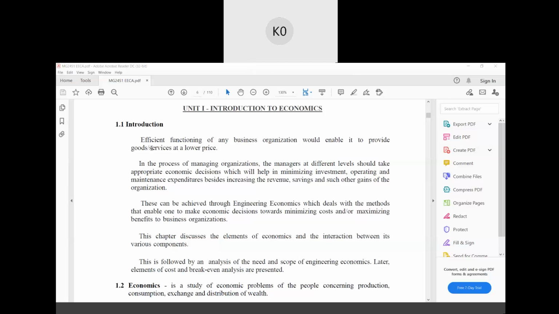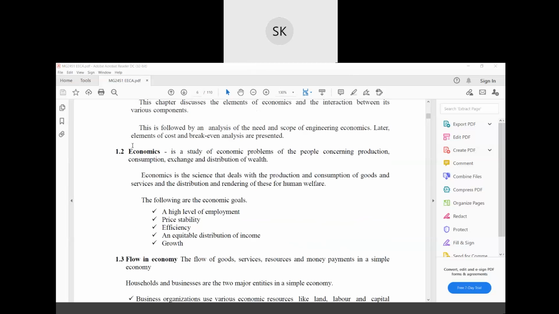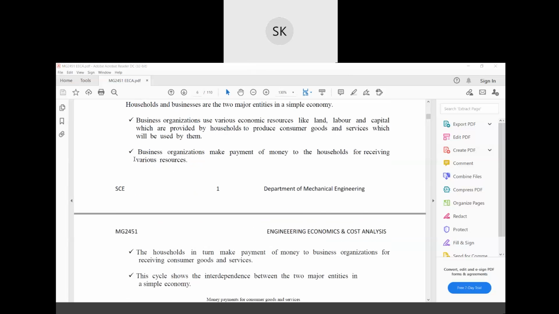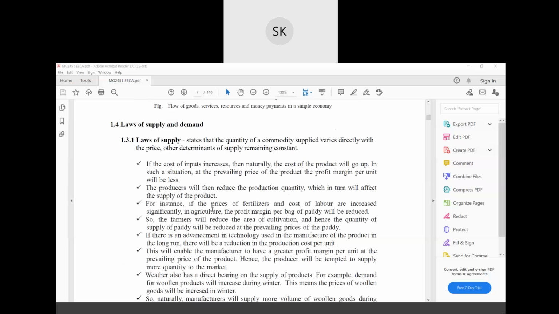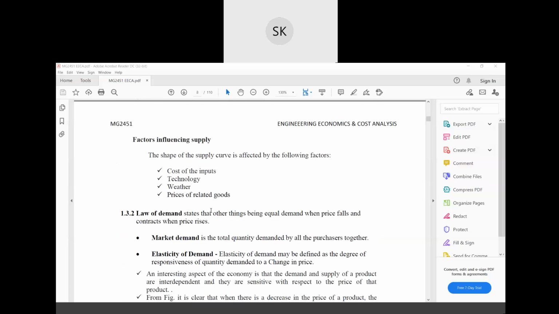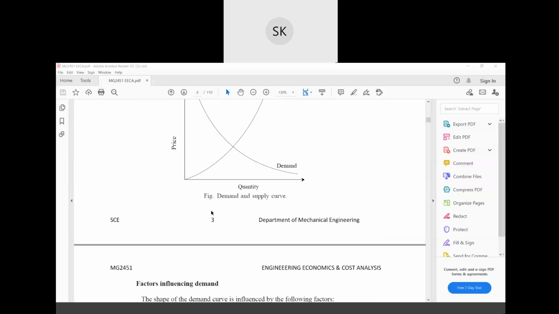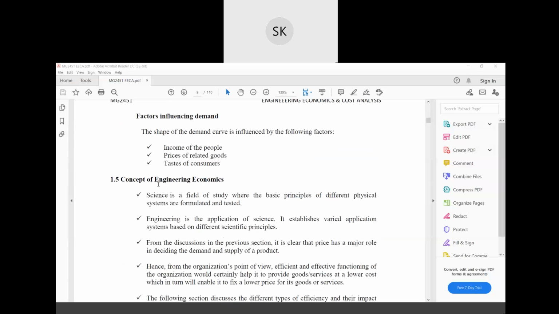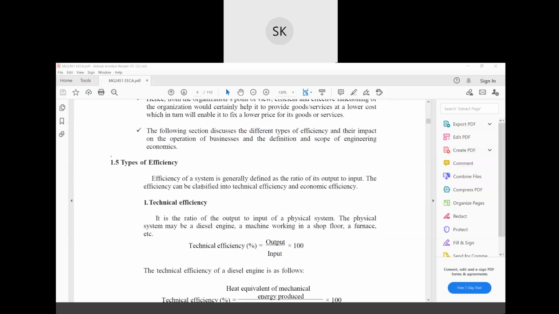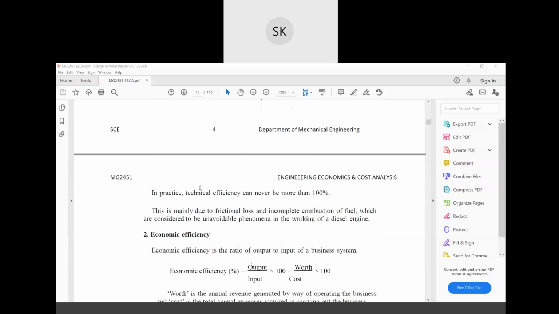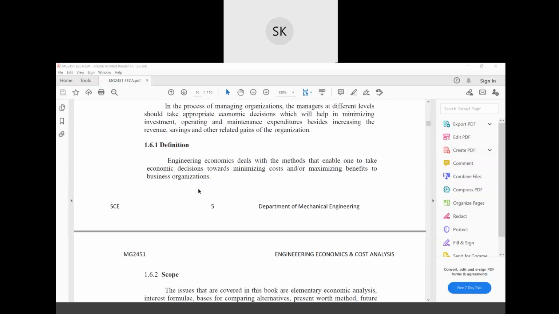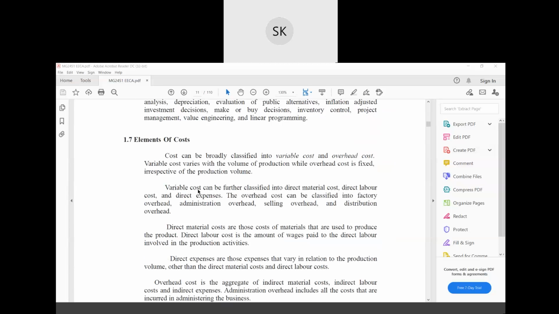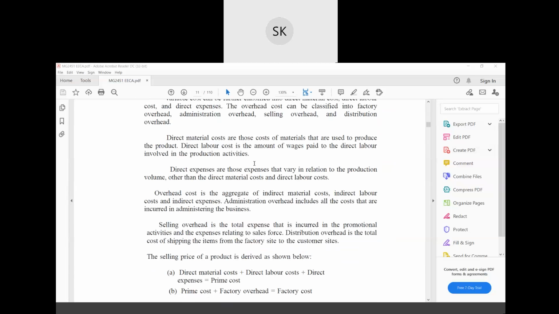Okay. So, have you remembered that we have studied this introduction? What is economics? What is flow in economy? Then we discussed this chart, law of supply and demand. Then factors, concept of engineering economics, types of efficiency, technical efficiency, then economic efficiency. Then definition and scope of engineering economics. Then elements of cost. Anyone remember?